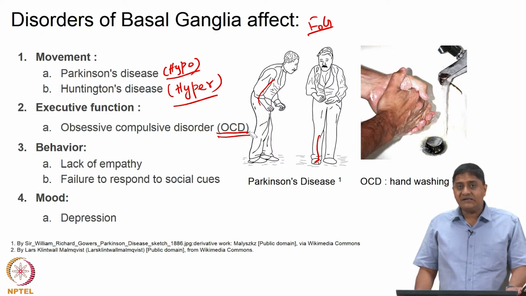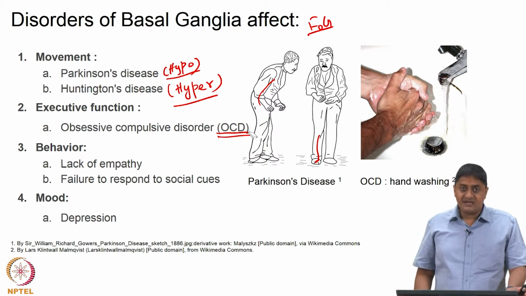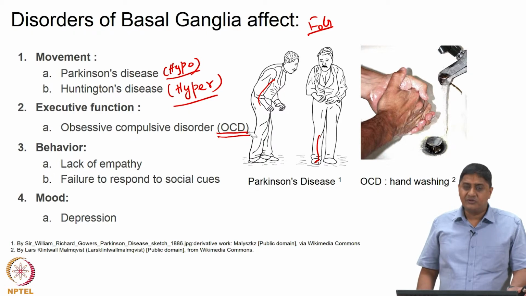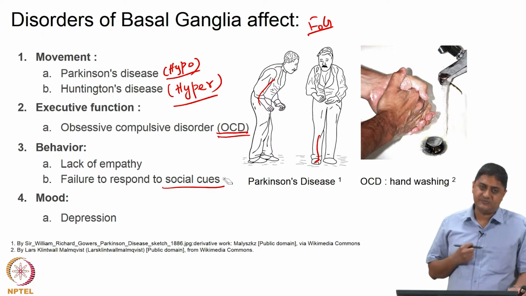And importantly, in behavior, there is an inability for people to empathize with others, and there is an inability for people to respond to important social cues.